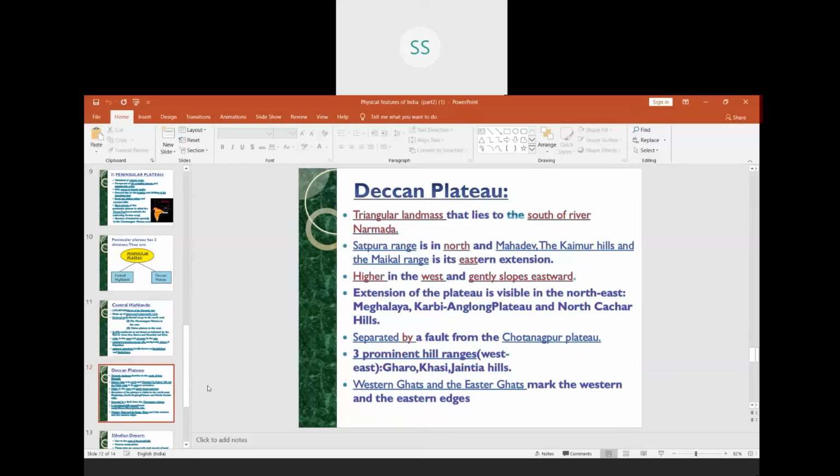Children, you can see Meghalaya, which is just above Bangladesh. There we have the Karbi Anglong Plateau and North Cachar Hills, which are part of the Deccan Plateau. In Meghalaya, we have the Garo, Khasi and Jaintia hills. And towards the extreme southeast and southwest of the Deccan Plateau, we have the Eastern Ghats and the Western Ghats. The difference between them we'll do in the next part of the video.